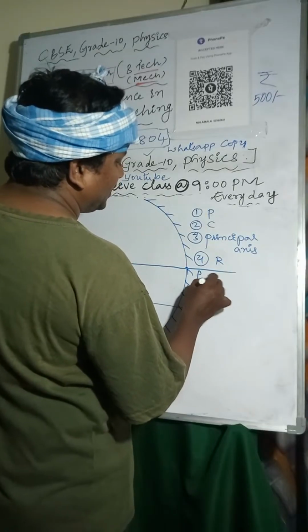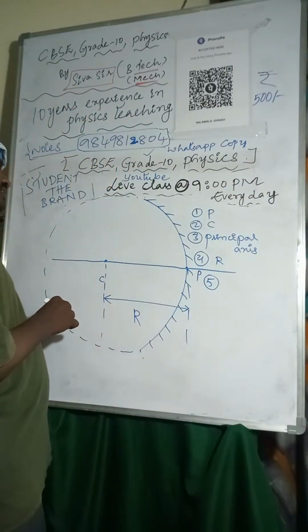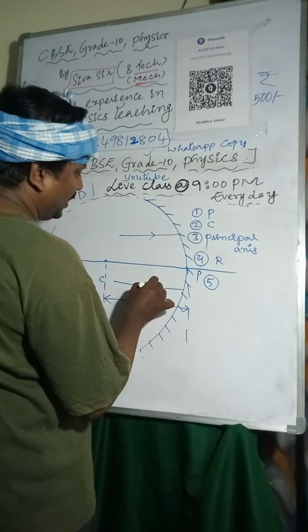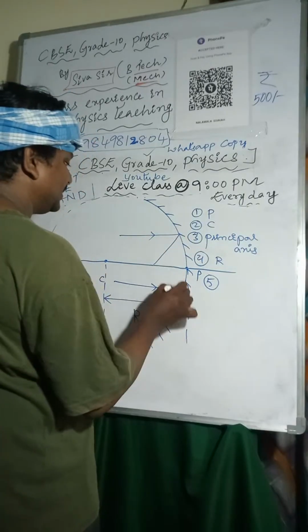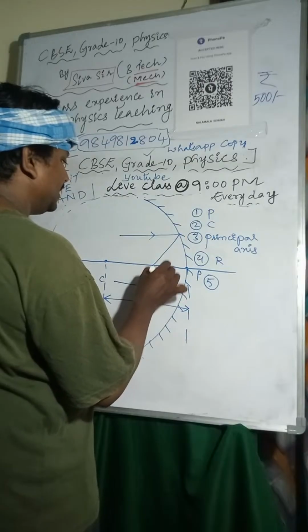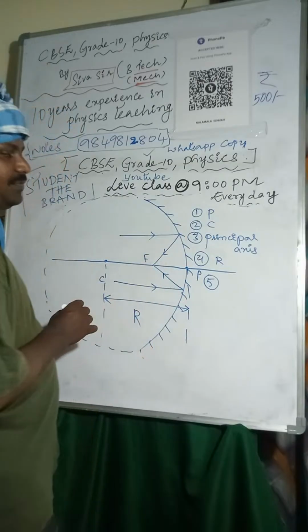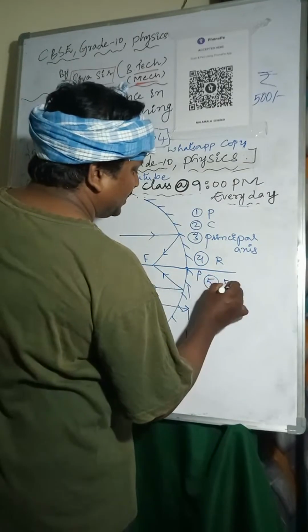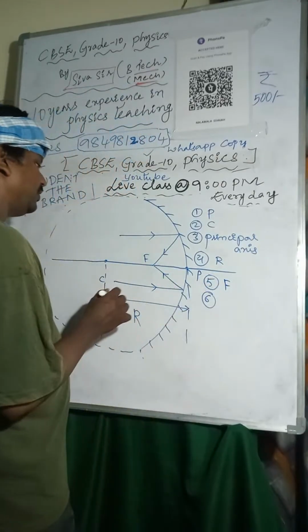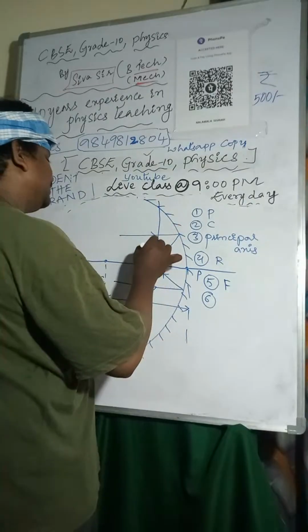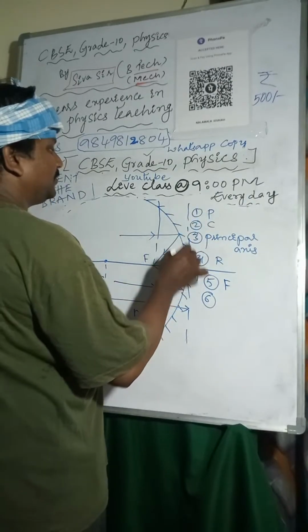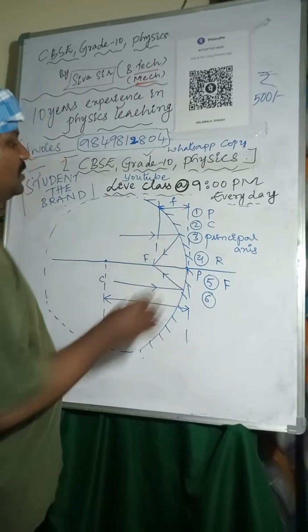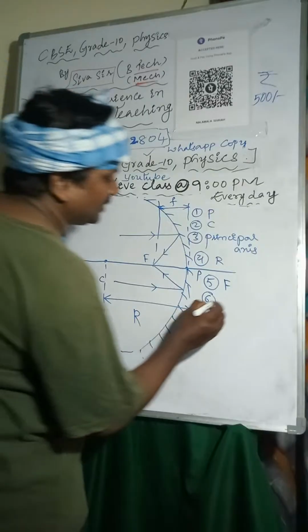And the fifth one is, after reflection all light rays will meet at one point on the principal axis, that is called focus. So here you can see, this is called focus, denoted by capital F. And the sixth one, the distance between focus and pole is called focal length, denoted with a small letter f.